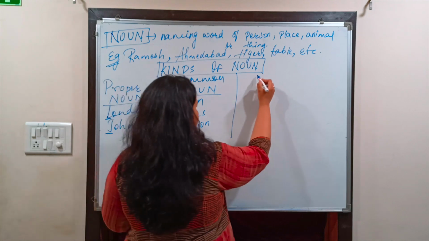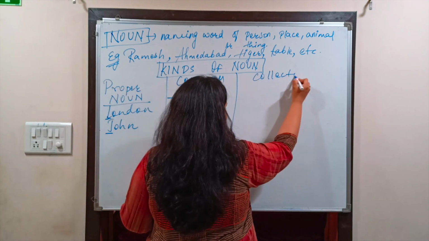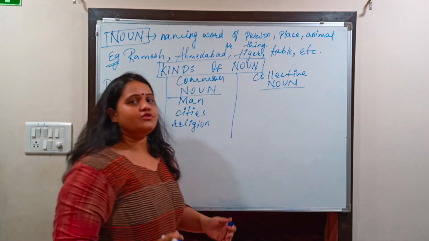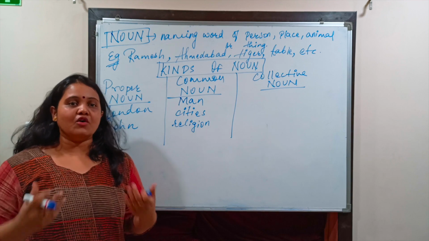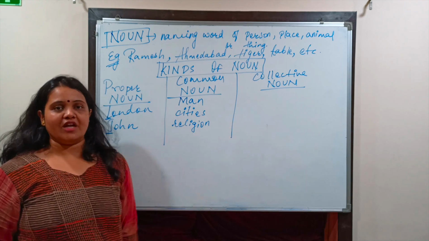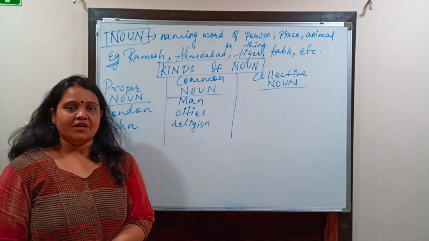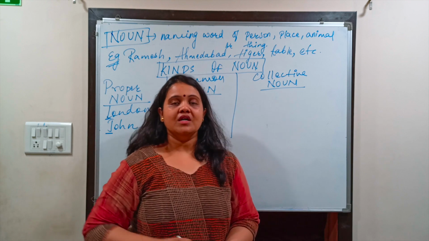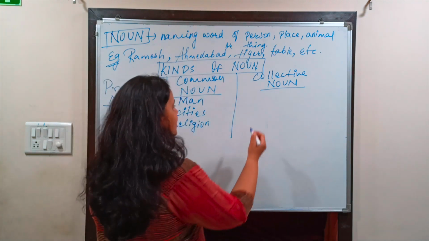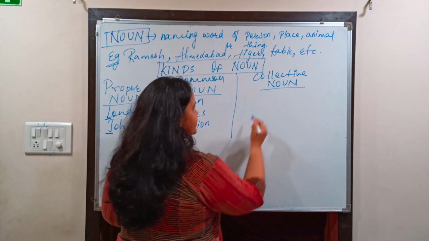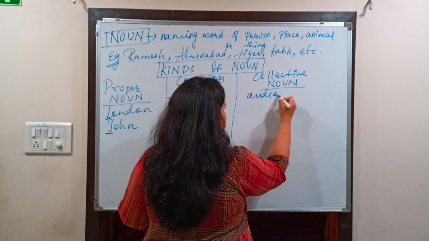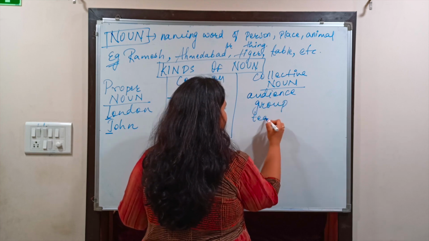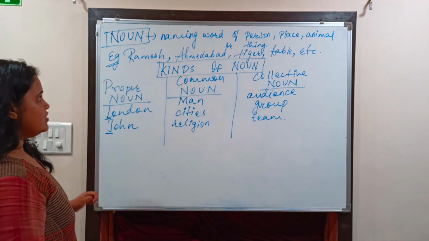Next is collective noun. Now what are collective noun? The noun which is used for the group of people, those are considered as collective noun, whether it is people or a thing, right? Like example, we can say that audience, flock, group, team, bouquet, those are considered as collective noun. Audience, group, team, bouquet, and so on.